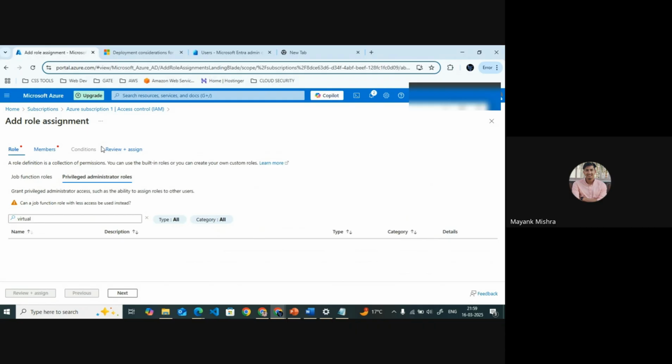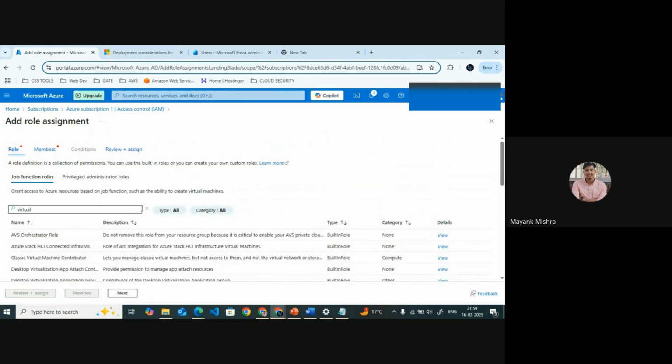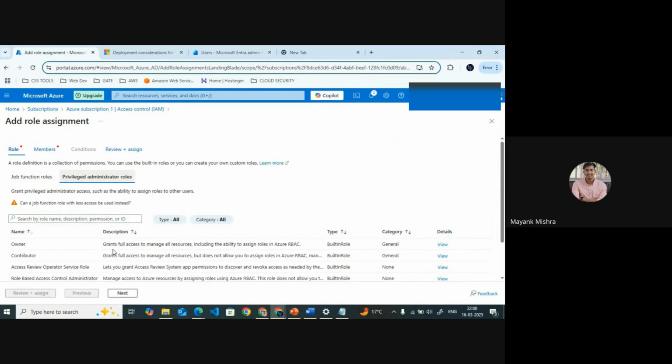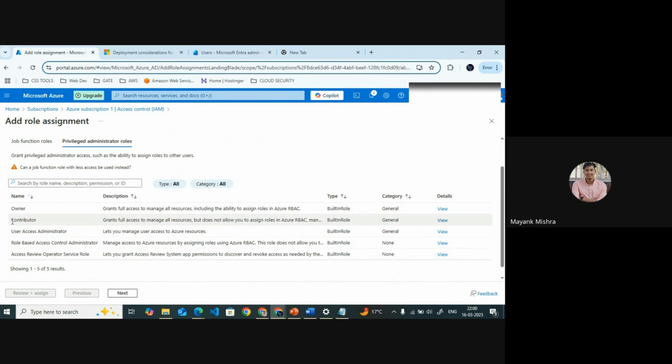And the privileged administrator roles. Wait a minute, have I selected something here? Not yet. Okay, so the privileged administrator role gives us the main roles, like if you want to give that user owner access, or you want to give that user contributor access.